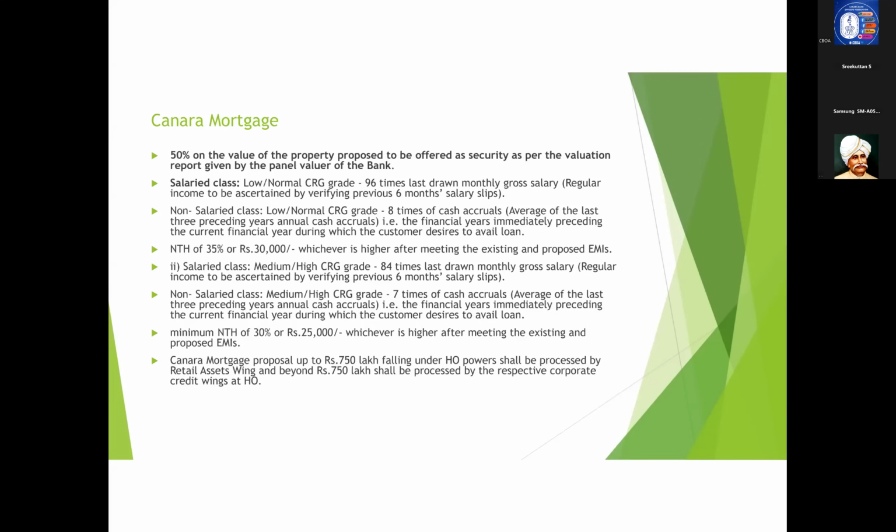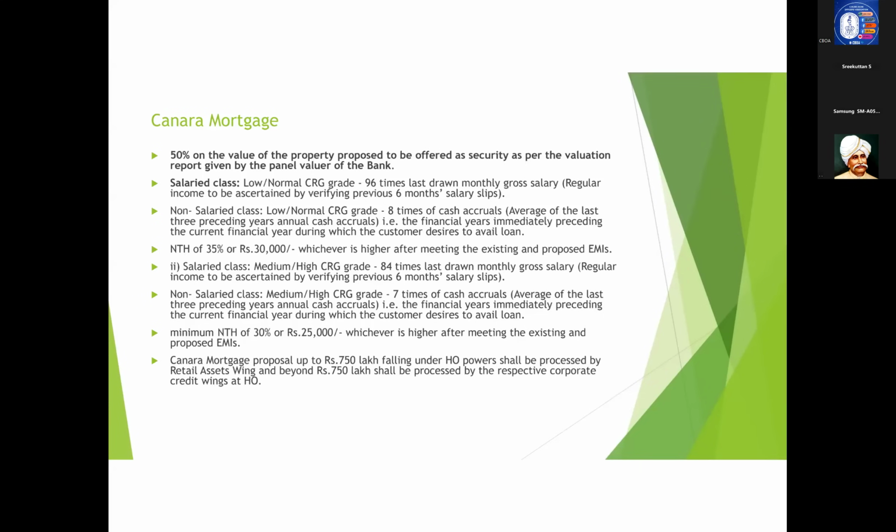Okay, now coming to Canara Mortgage, what are the guidelines? We already said that Canara Mortgage is purely based on the value of the property. So how much can we lend? We need to take 50% of the property value.